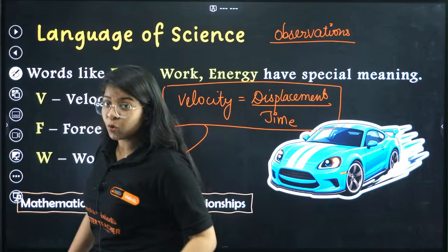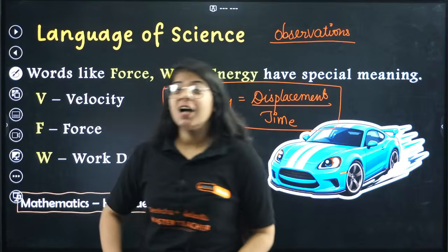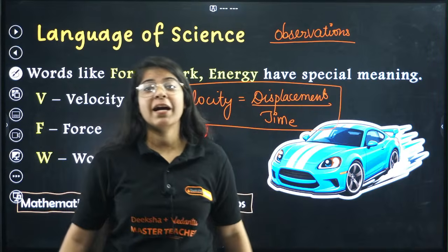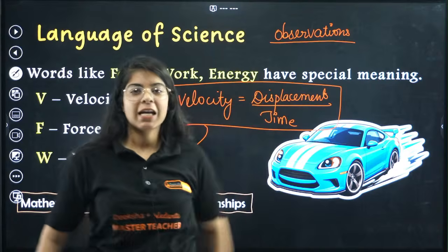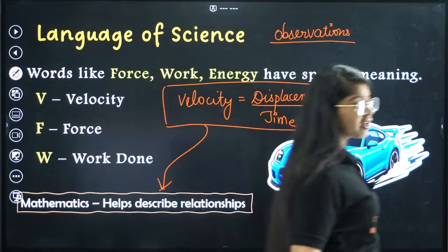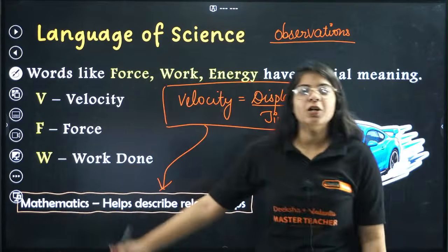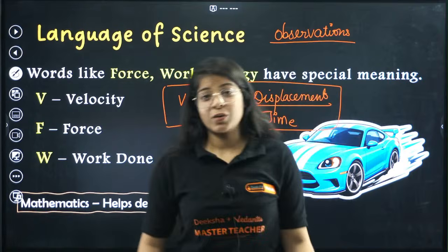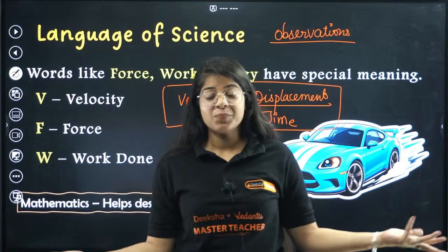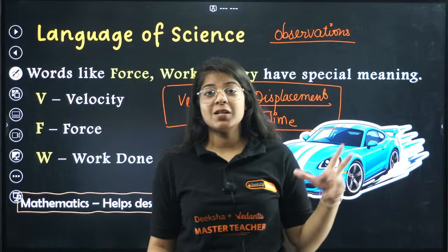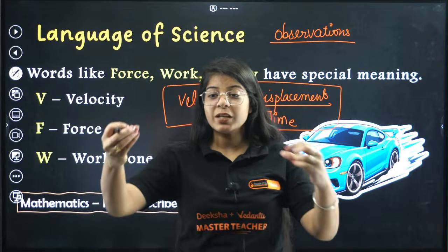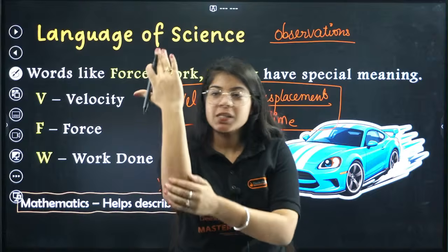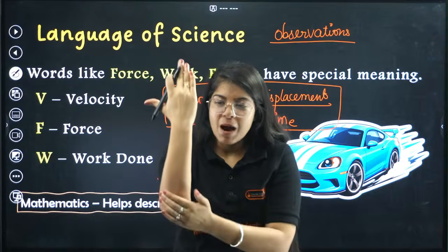A 1-year-old will walk very slowly. A 20-year-old, a 6-foot guy, will have steps probably half a meter long, right? So you cannot measure distance in steps. In earlier times we used to measure distance in steps, and then we started measuring distance with this arm length.